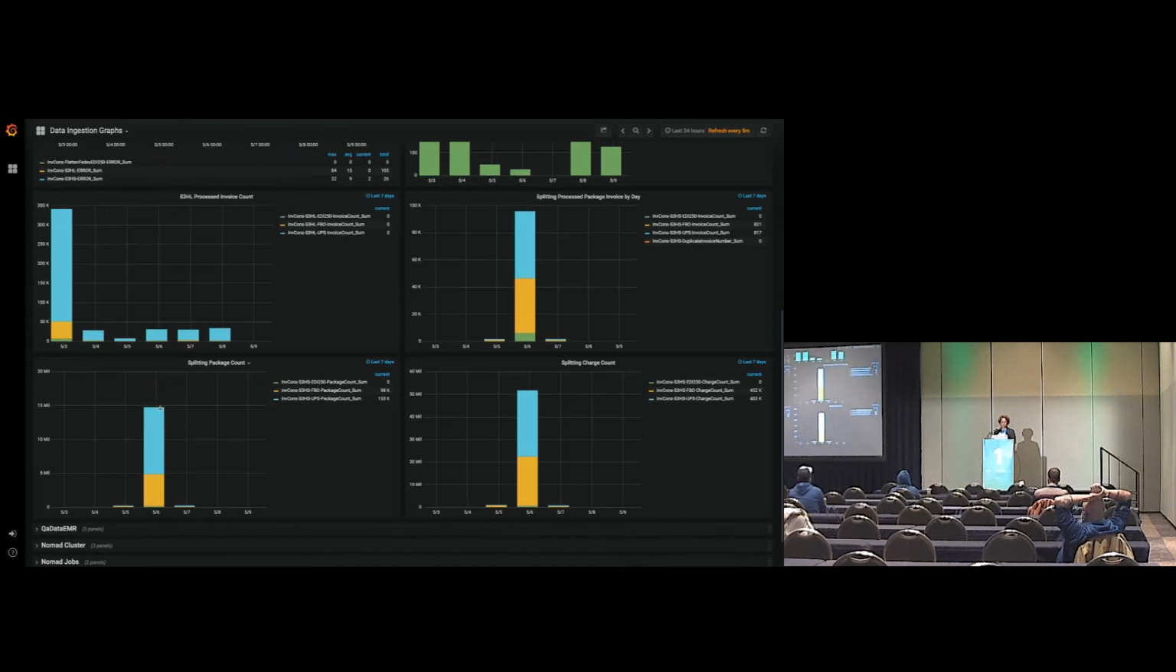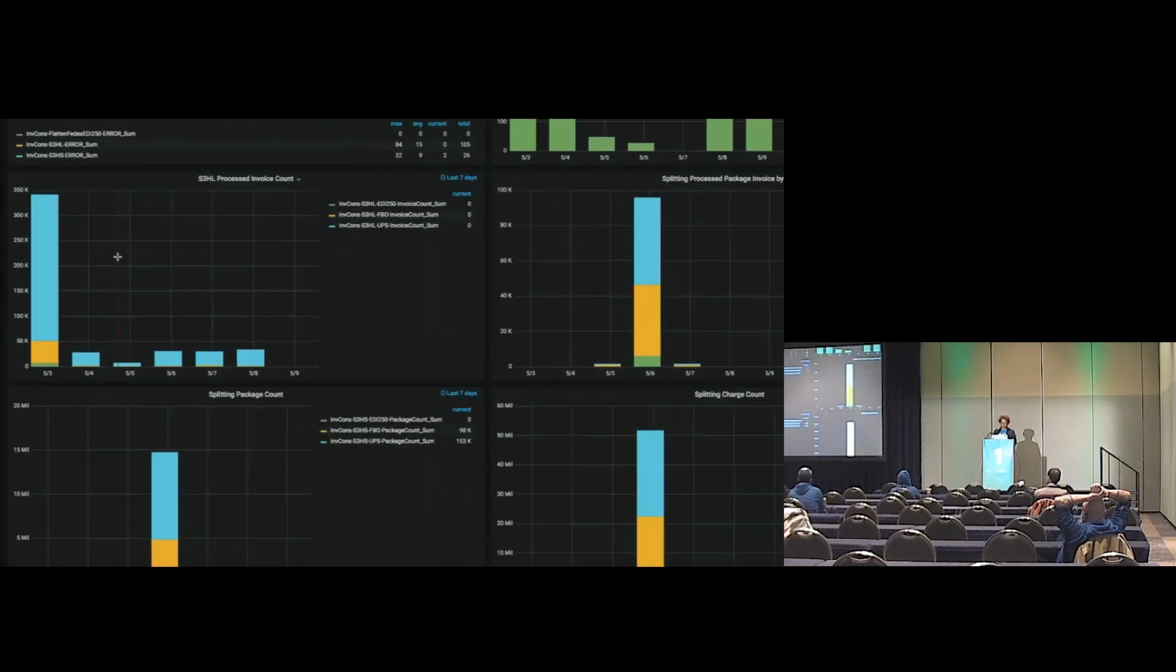What we were looking at is this process right here, this S3HL processed invoice count. And so that count that's being incremented is pulling from these three different sources and graphing them using that incremented count. So instead of the problem that we found, let me tell you about the problem.